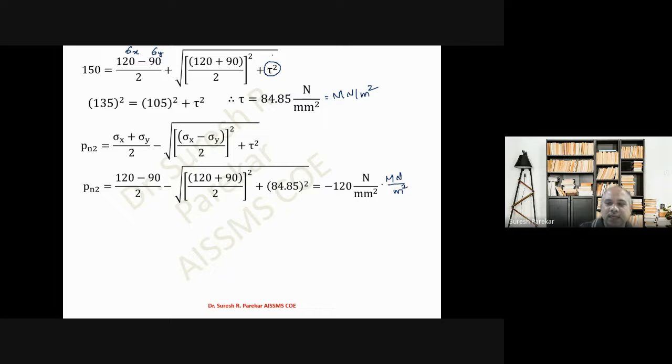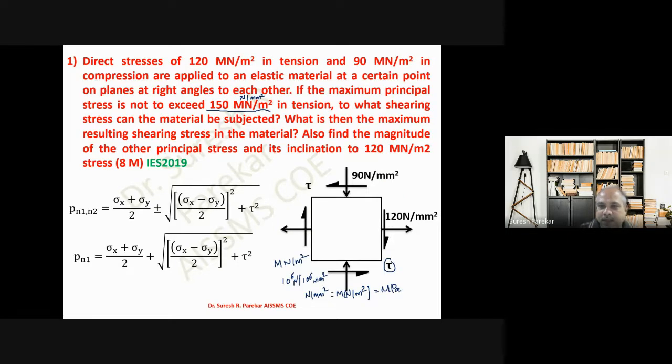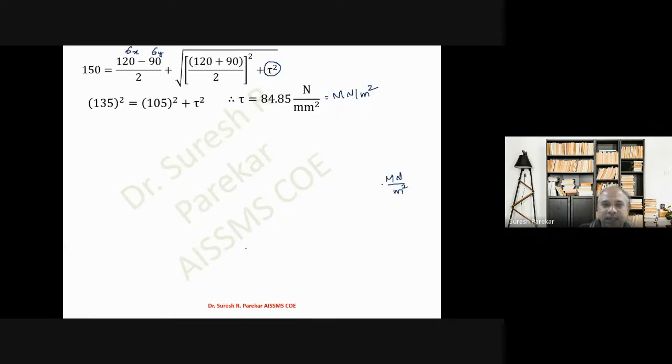You can take it upward or downward, it will not affect the answer. I have considered it as negative. If you consider it as positive, your answer will also not be affected, because in the principal stresses formula tau is squared, and therefore it is always plus. It may be plus or minus.